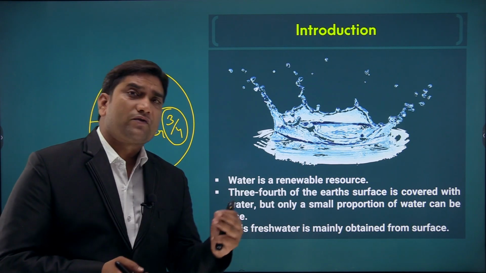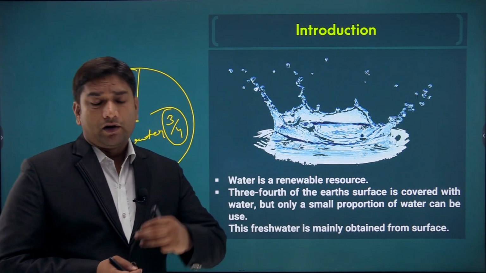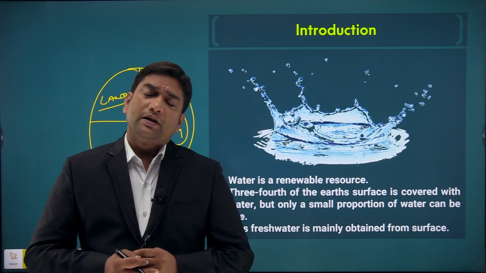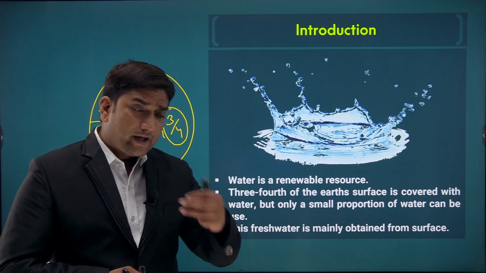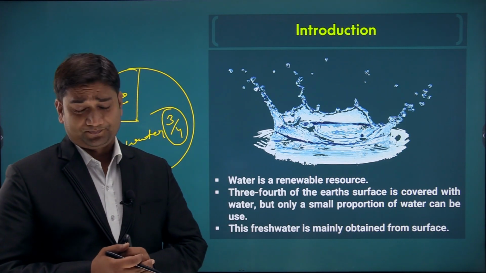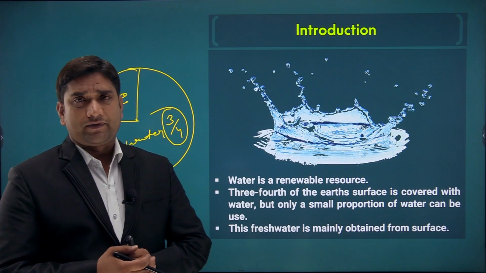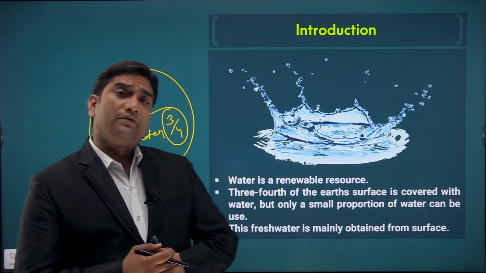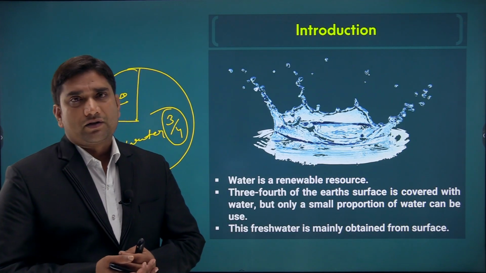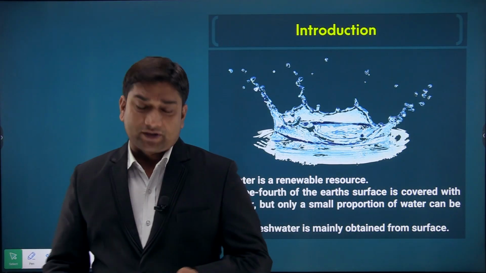In surface water, the water is available in the form of rivers, lakes and ponds. In India we have more than 10,360 rivers, some small and some large, and so many important lakes and ponds. In these forms we have the availability of fresh water, and groundwater is mainly available under the surface of the earth. I hope you understand this basic thing.